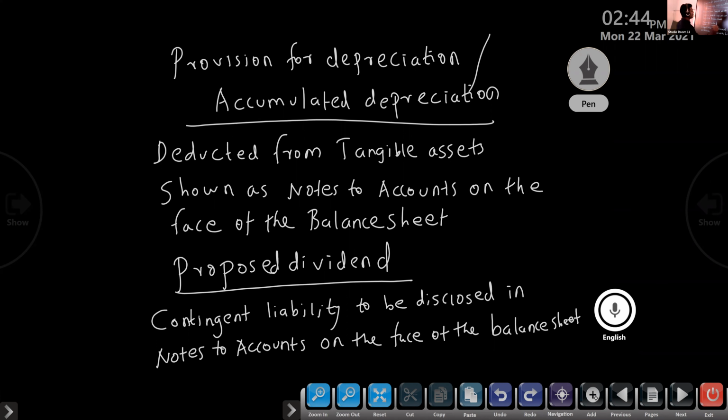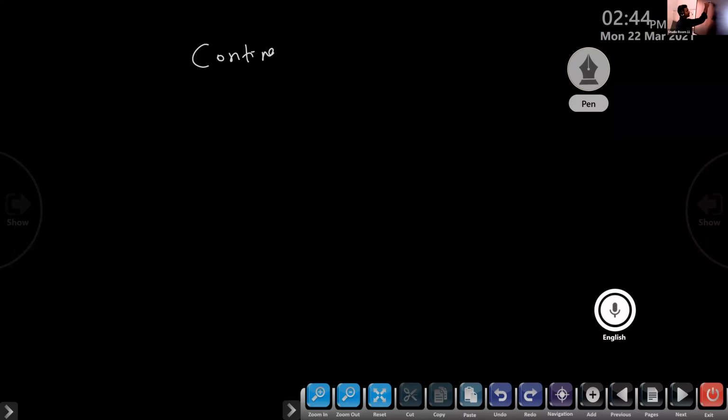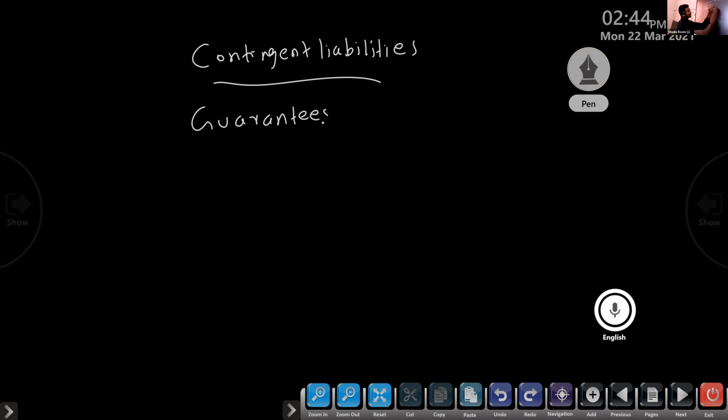Next, you write what the contingent liabilities are. If any such item comes, you have to write that the contingent liability is to be disclosed in notes to accounts. For example, guarantees given by a company.